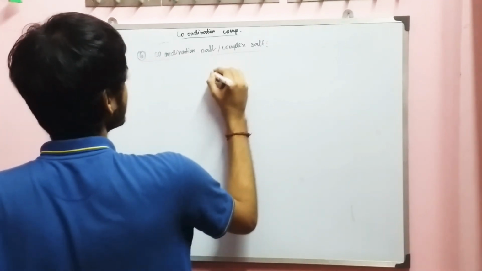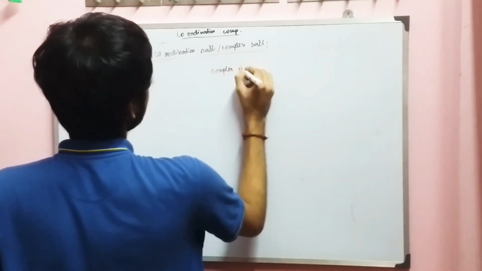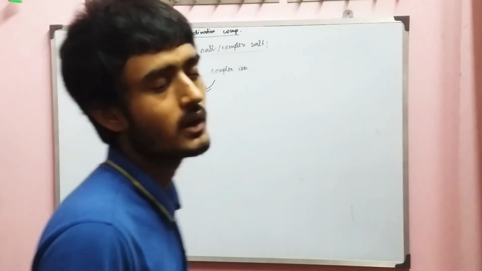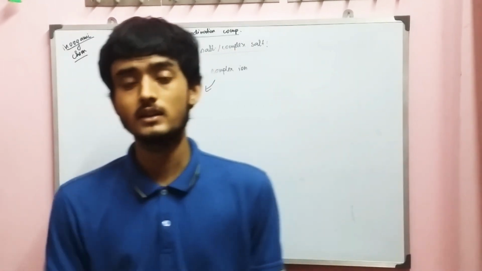And this complex ion is divided into two categories. The first one is perfect complex and the second one is imperfect complex. A perfect complex is a complex which behaves like a single entity, and on heating or in solution does not give its corresponding anions or cations.